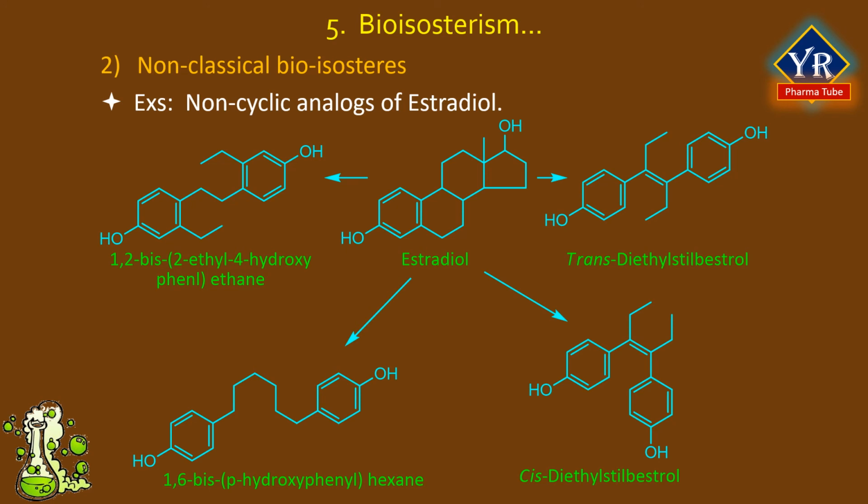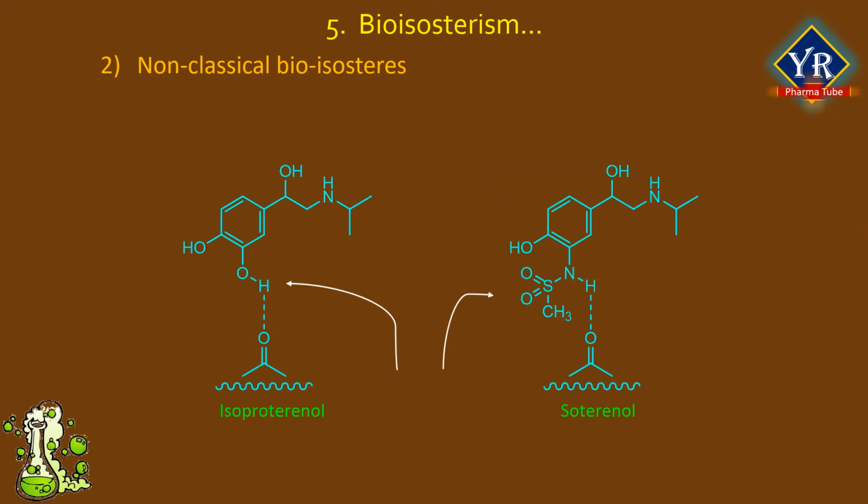The trans isomer of diethylstilbestrol has approximately the same potency as estradiol, whereas the cis isomer is only 1/14th as active. In the trans configuration, the phenolic hydroxyl groups mimic the correct orientation of the phenol and alcohol in estradiol. This is not possible with the cis isomer, and more flexible analogues have little or no activity at all.